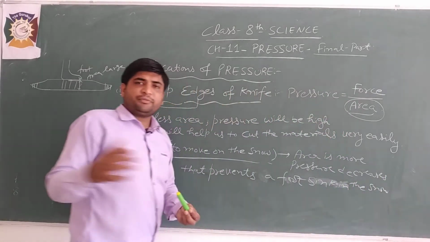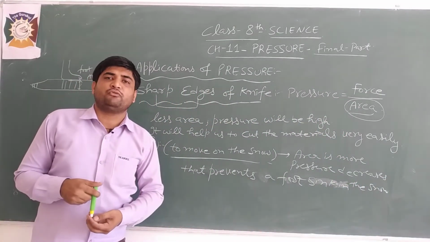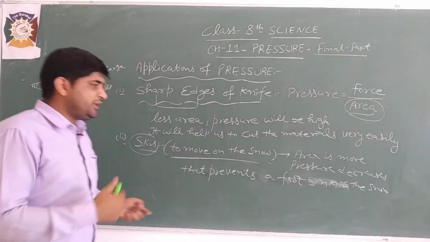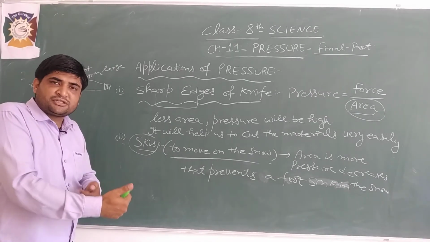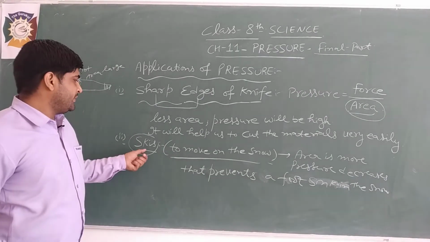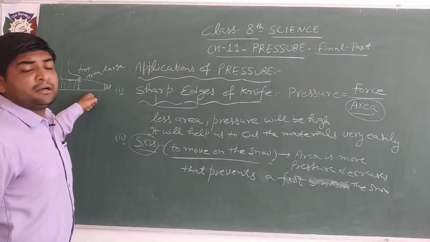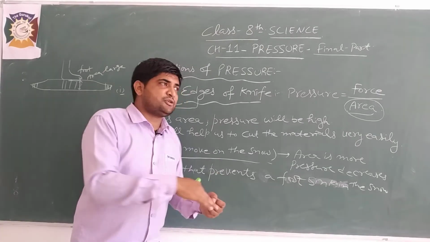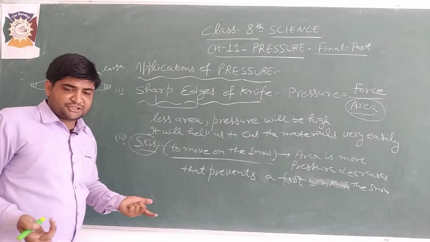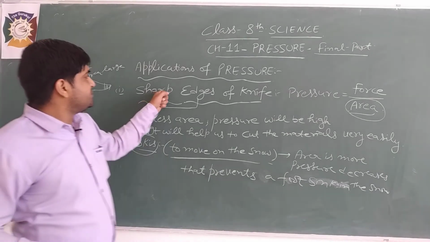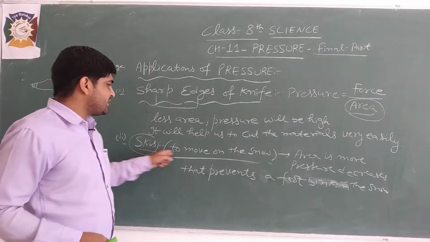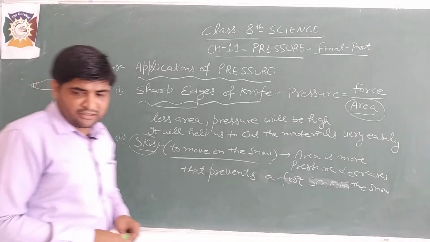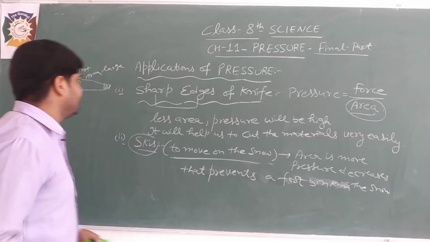So on the surface of the snow we can easily move, because it prevents sinking in the snow. So we can move very smoothly if the area of the skis is large. We can easily move on the surface of the snow. This is the second application of pressure. First was the sharp edges of a knife. Next one, skis area. If we take skis with a larger area, that will decrease the pressure.